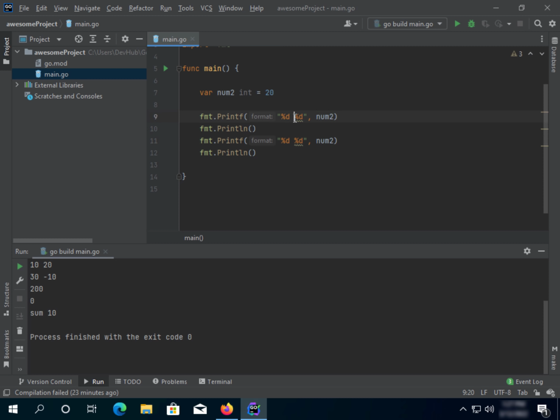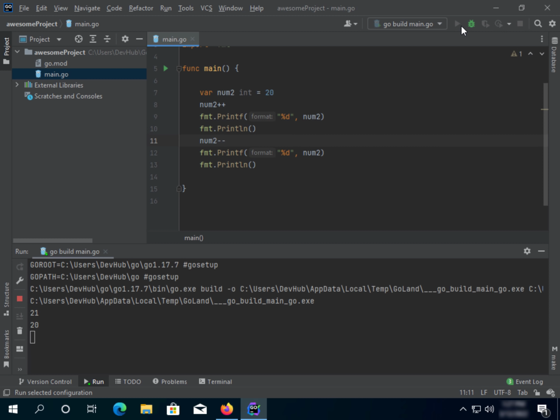But here instead what we're gonna do, we're also gonna leave one digit. So here for the increment we're gonna put num2 and then plus plus. And then we're gonna do num2 in this, and then minus minus. Okay, let's run our app, and then let's see what it's gonna return.